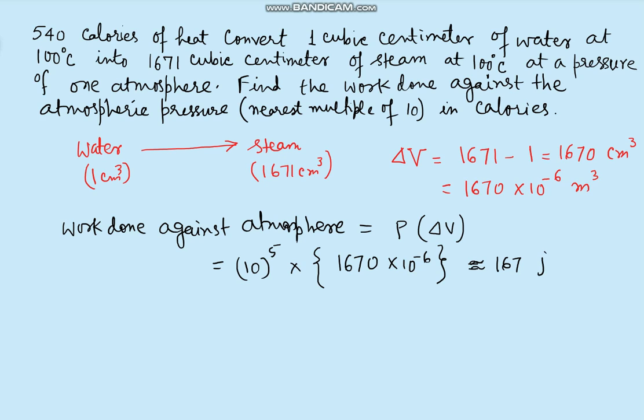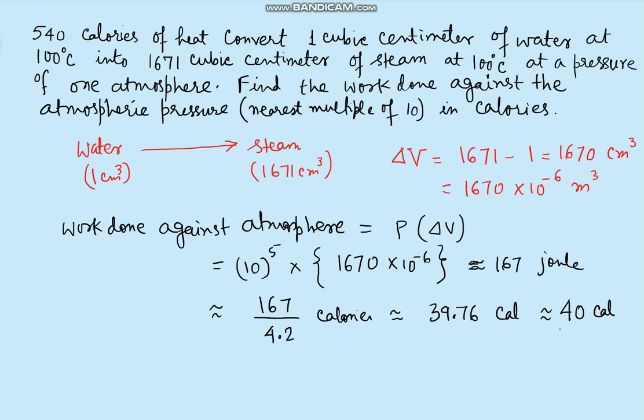So it comes out to be very nearly, let us say, 167 joule. Now we need to express it in calories. So this is 167 divided by 4.2 calories, which is almost 39.76 calories, which should be expressed to the nearest multiple of 10. So let it be 40 calories. So 40 calories of work is done against the atmosphere during this expansion process.